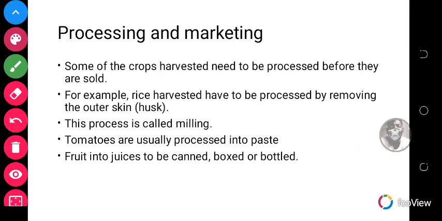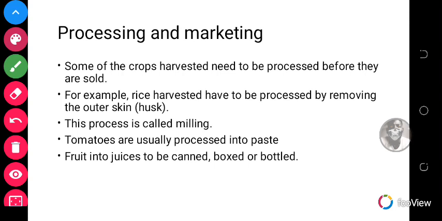We can also look at processing and marketing. So this is actually the last principle when it comes to vegetable crop production. Some of the crops harvested need to be processed before they are sold. For example, rice harvested has to be processed by removing the outer skin, the husks. This process is called milling. Tomatoes are usually processed into paste, fruit into juices to be canned, boxed, or bottled for transportation.